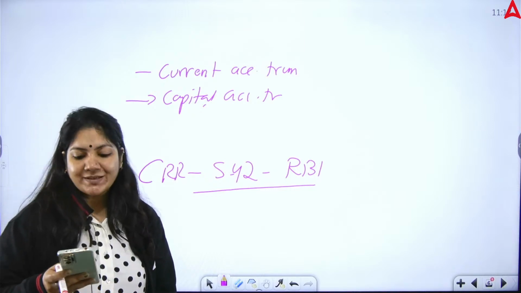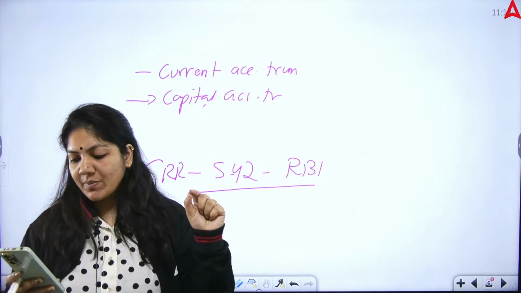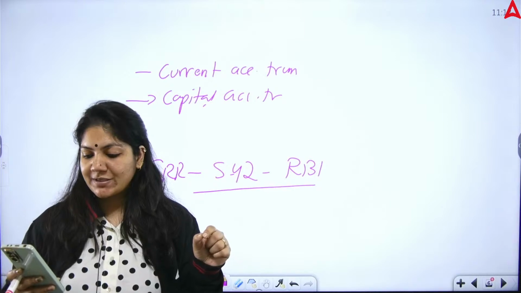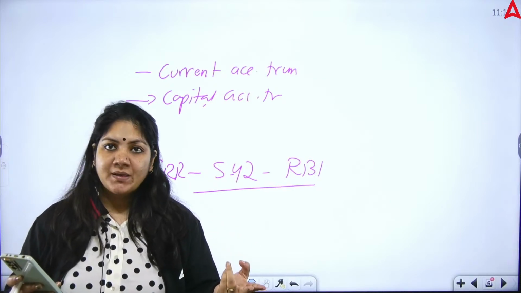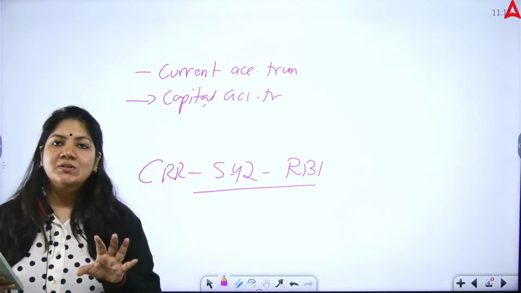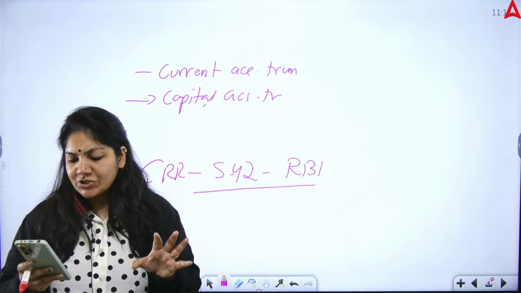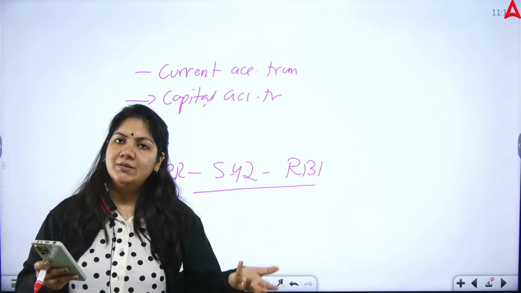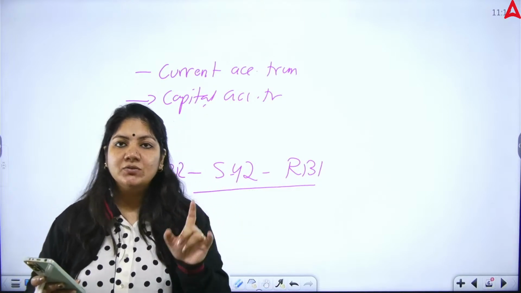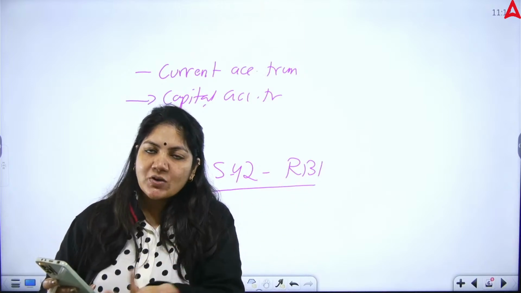So questions were basically like, what is the correct time period for appealing from DRT to DRAT in the case other than SURFAESI? So this was 30 days. These were the questions. That is a one-liner question and totally based on conceptual understanding. What is the jurisdiction of District Commission under the Consumer Protection Act? In the District Commission, we have read about 2019 and 2021. So the 2021 question was asked.